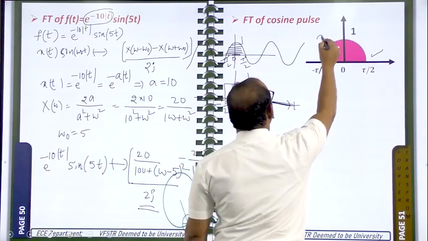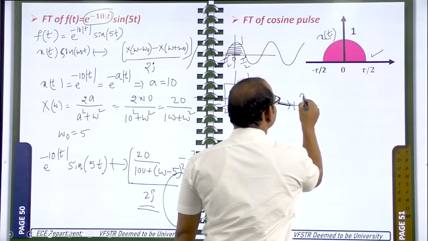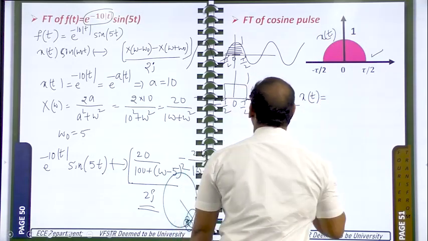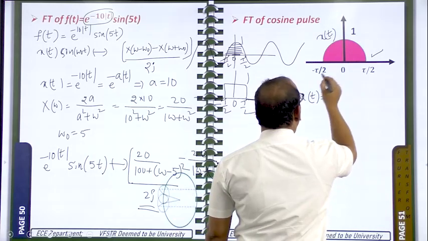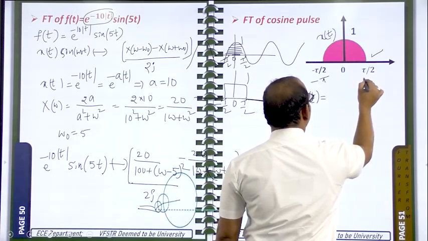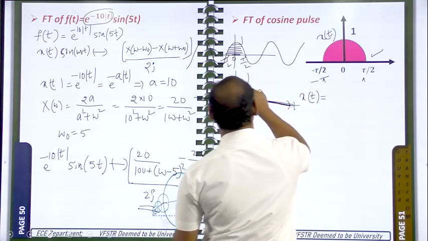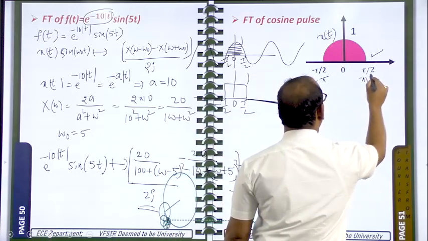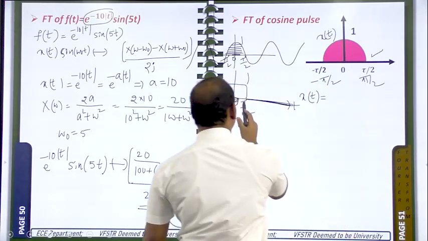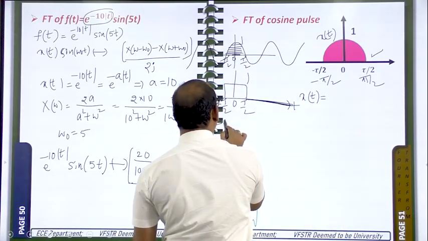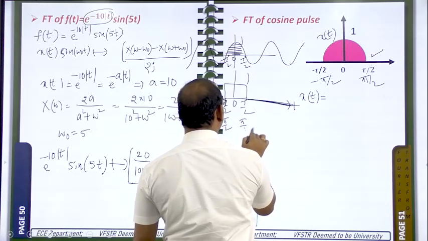For example, if you assume this is an x of t signal, x of t can be obtained by multiplying the cosine function. For example, take minus pi to plus pi, and 0 to pi by 2. It is pi by 2 and minus pi by 2. That means the rectangle pulse is available from minus pi by 2 to plus pi by 2.